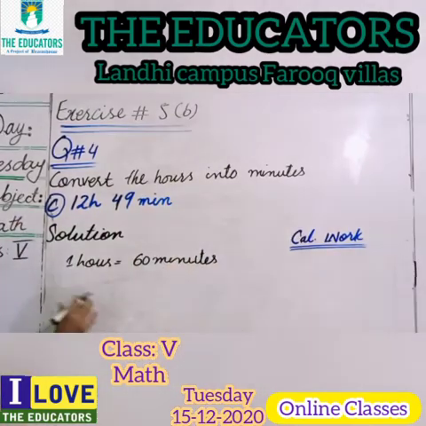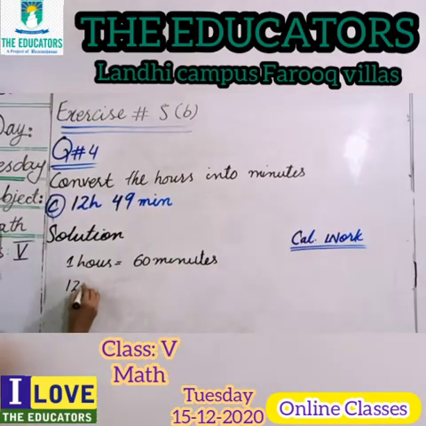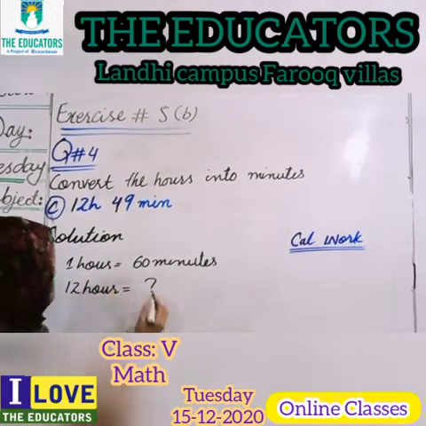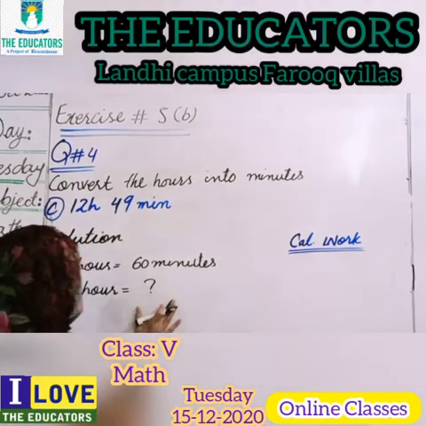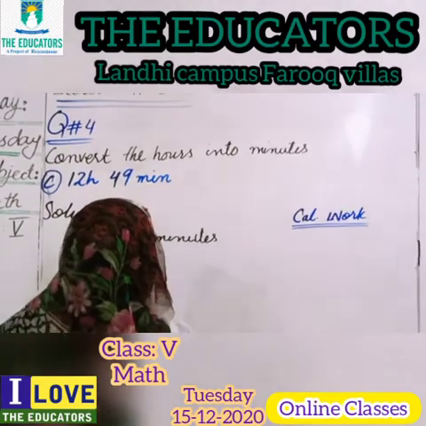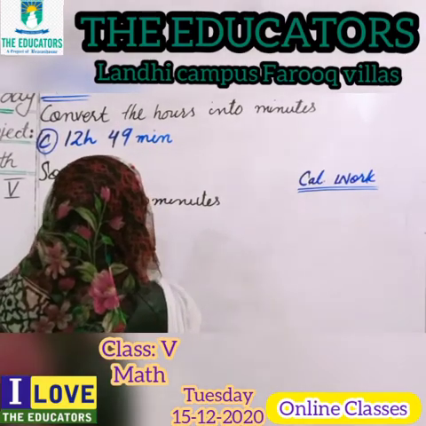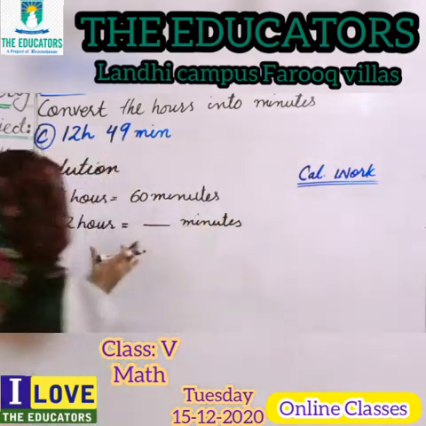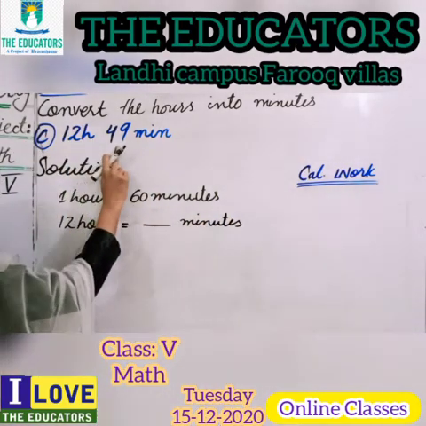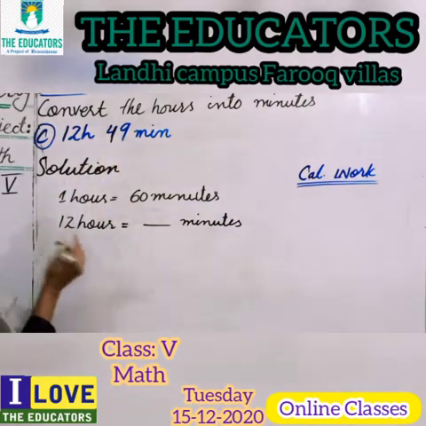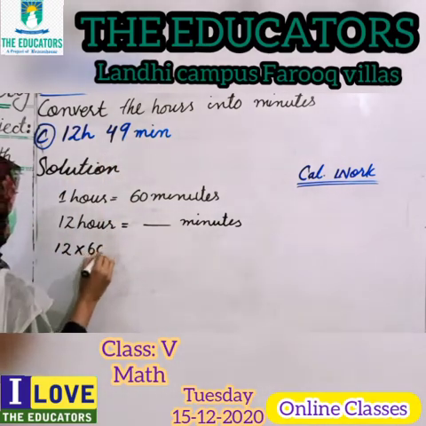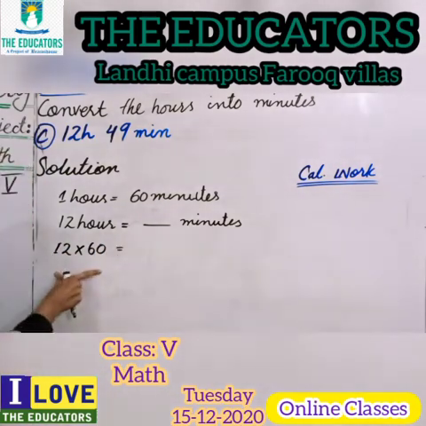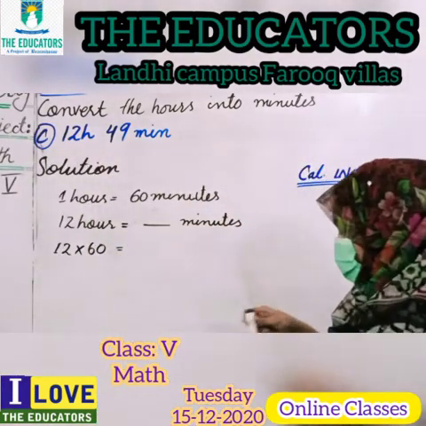Okay, so 12 hours is equal to, we have to find this. Okay, how many minutes are 12 hours? We have to find 12 hours is equal to dash minutes. First we will find this, then we will add the 49. Okay, students? What will we do? 12 multiply 60, same as part A, we have done already. So we will do the calculation work in the calculation work column.